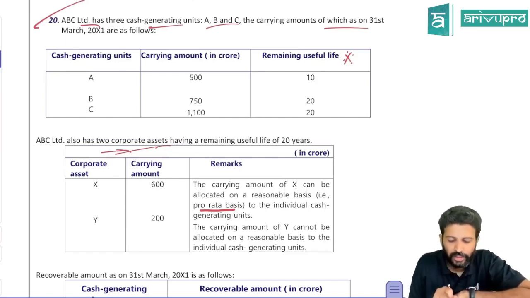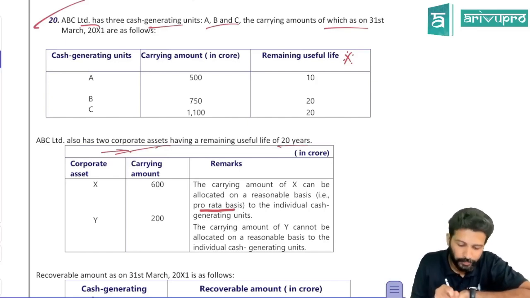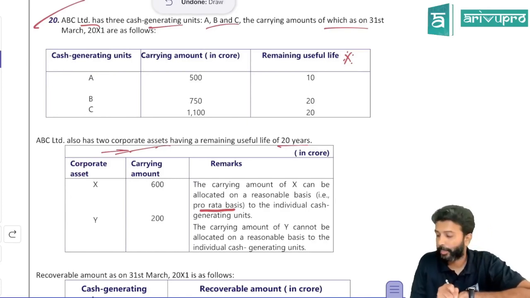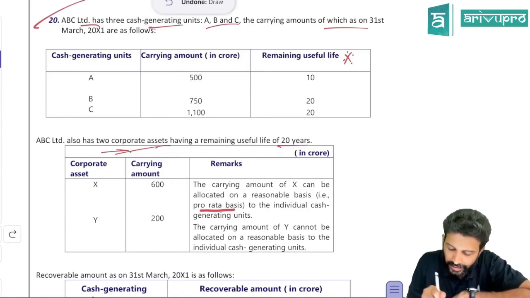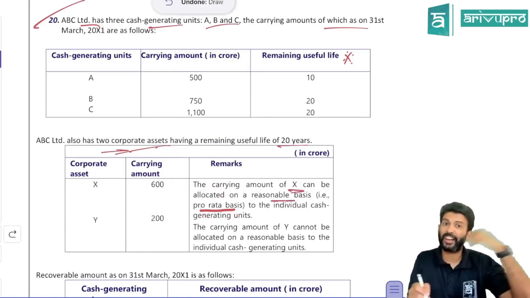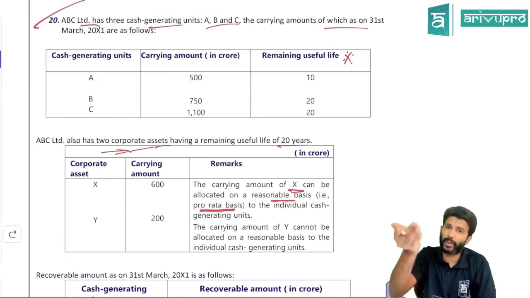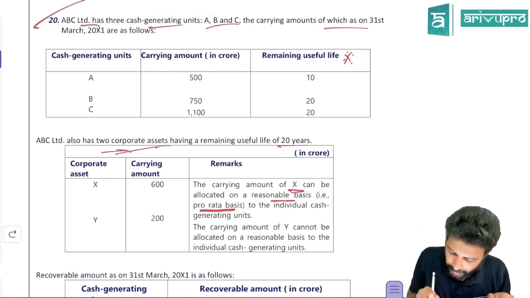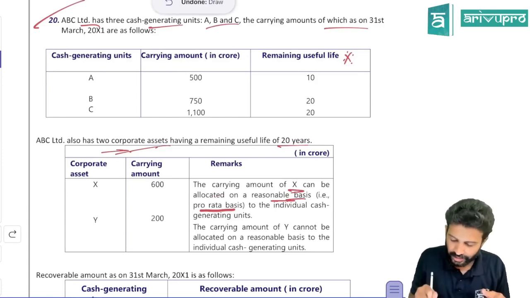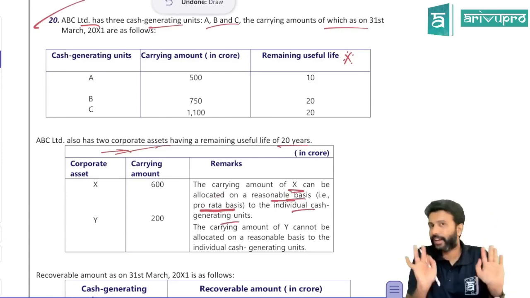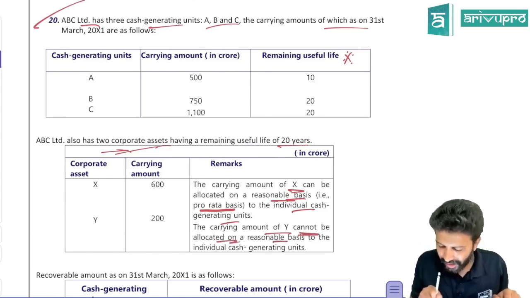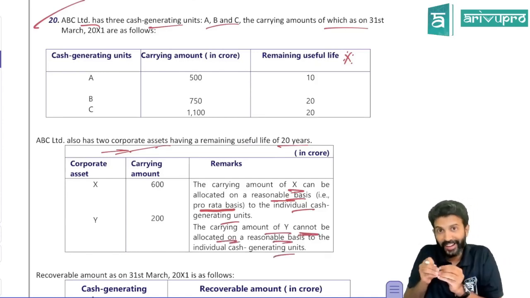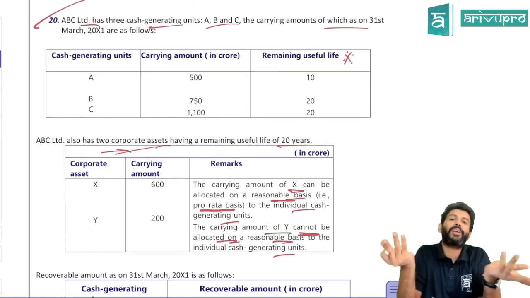We'll see. It has 2 corporate assets with a remaining useful life of 20 years: corporate asset X and corporate asset Y. Carrying amount of those 2 they have given. Corporate asset X can be allocated on a reasonable basis, on a pro rata basis, they say. In the last problem, they clearly told a 2:1 ratio, so we allocated. Here they're saying it can be allocated on a reasonable basis, that is pro rata basis, to individual CGUs. What about Y? The carrying amount of corporate asset Y cannot be allocated on a reasonable basis, it seems.